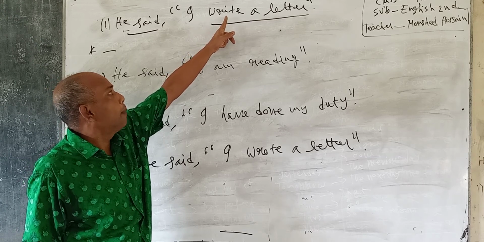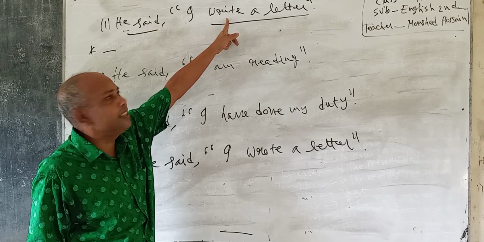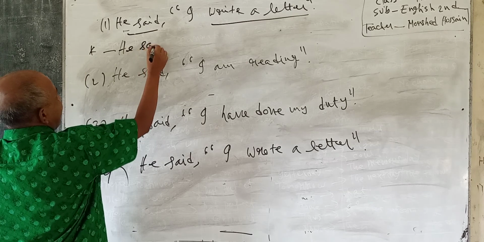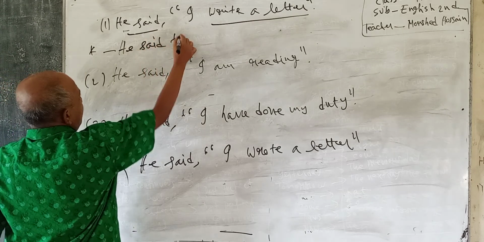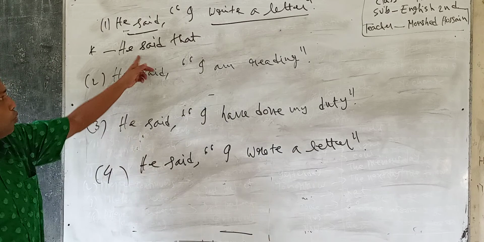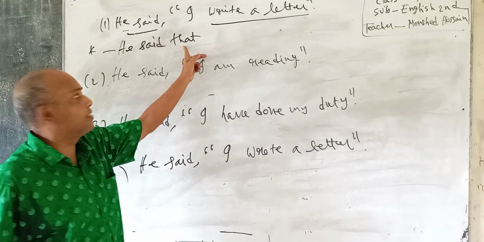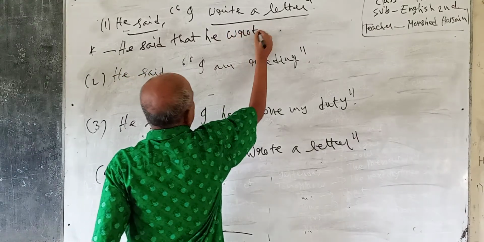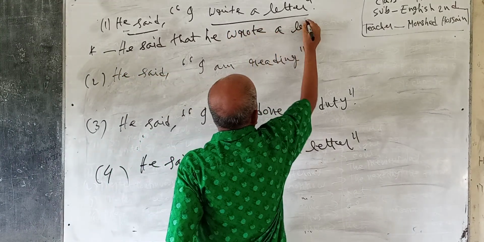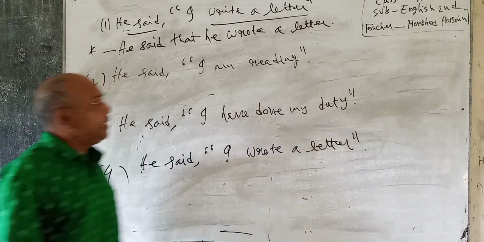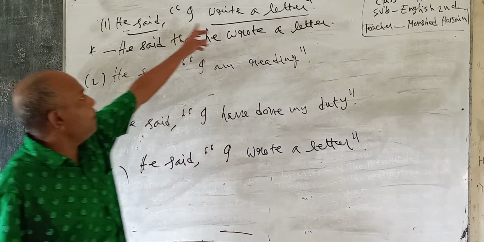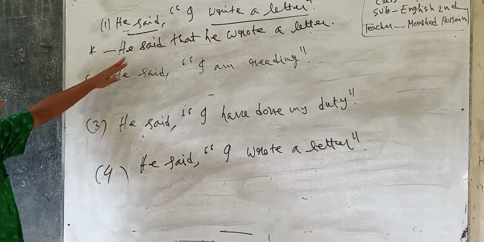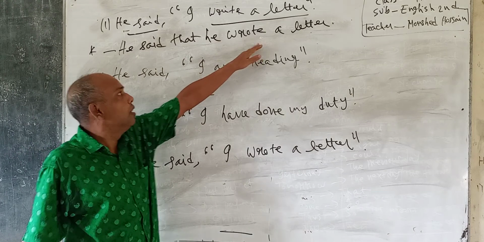According to rules, present indefinite will be changed into past indefinite. We have to follow the rules. He said that. According to rules, there will be a that. Assertive sentence, you have to include this one that. When we change it, he said that he wrote a letter. So I think you have understood, learners. If there is a present indefinite, then it will be changed into past indefinite. So first one I have done, and I think all of you have understood.